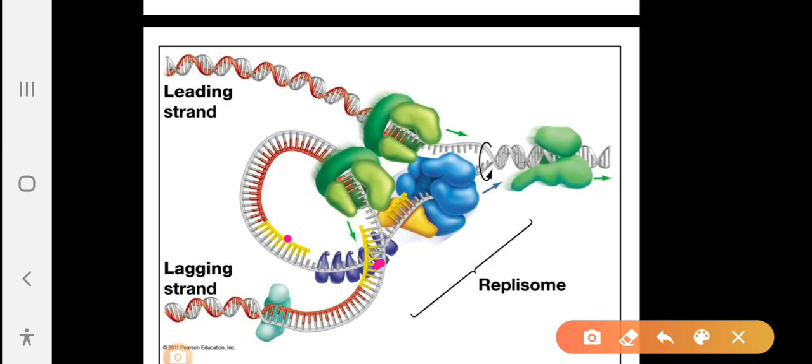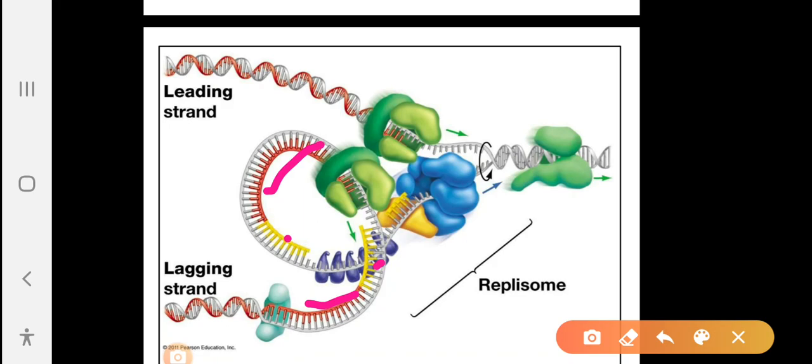The lagging strand requires many primers because the DNA copying process is discontinuous. That is why the strand is called the lagging strand. The newly synthesized pieces on the lagging strand are called Okazaki fragments. This is one fragment and this is a second fragment. All these fragments are called Okazaki fragments.